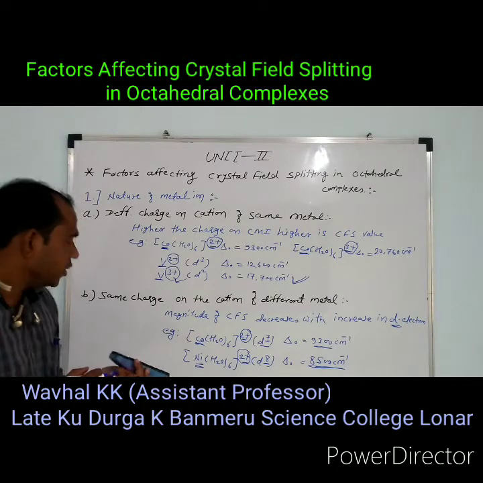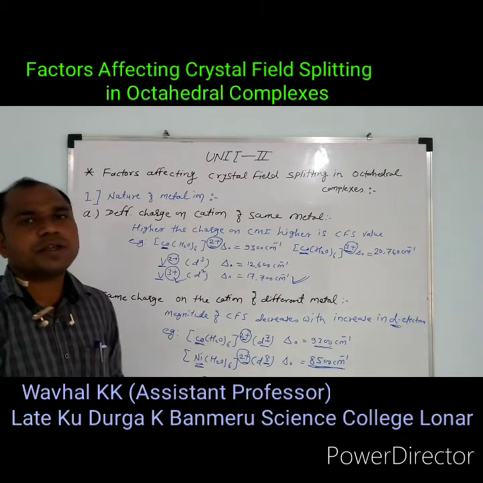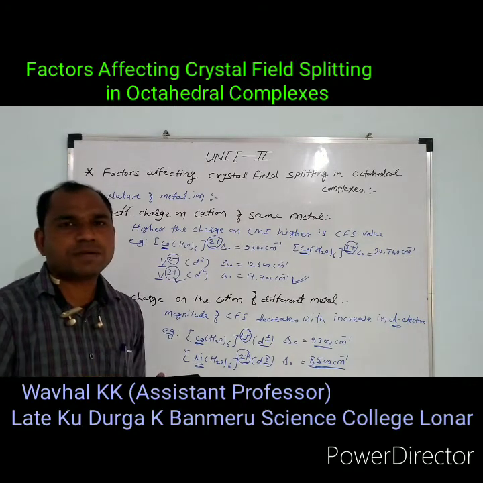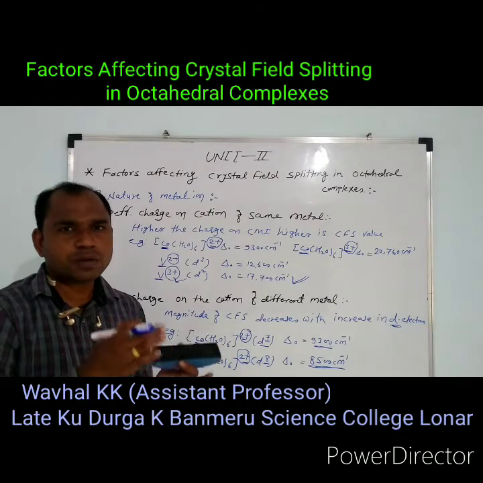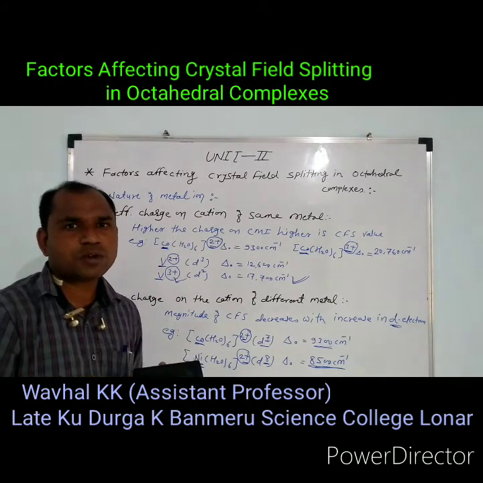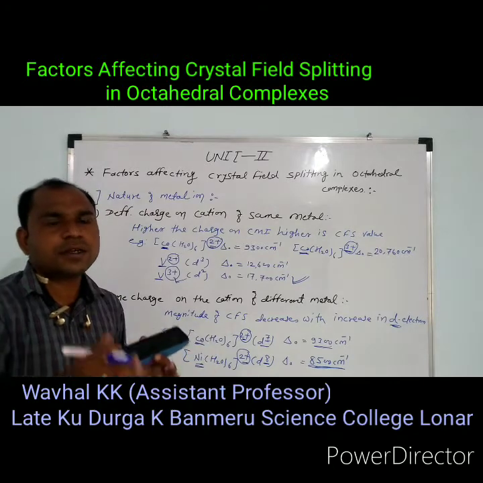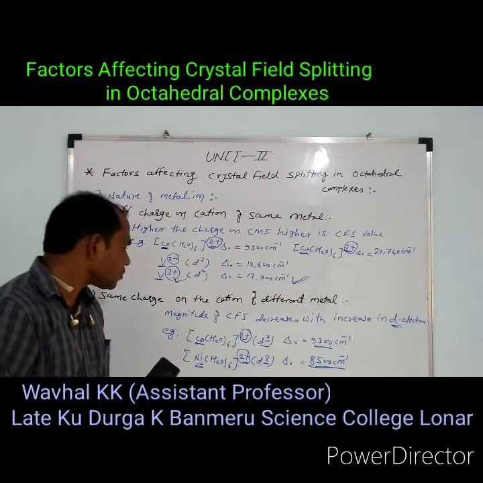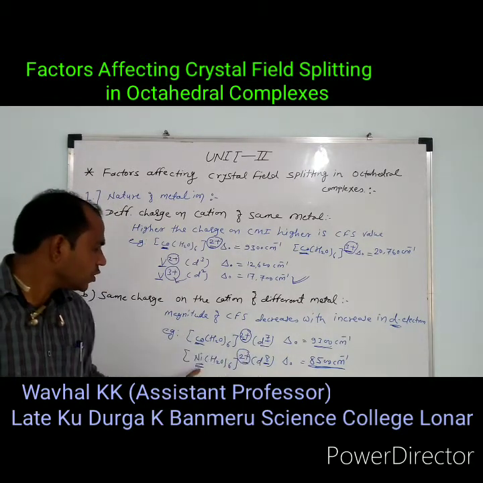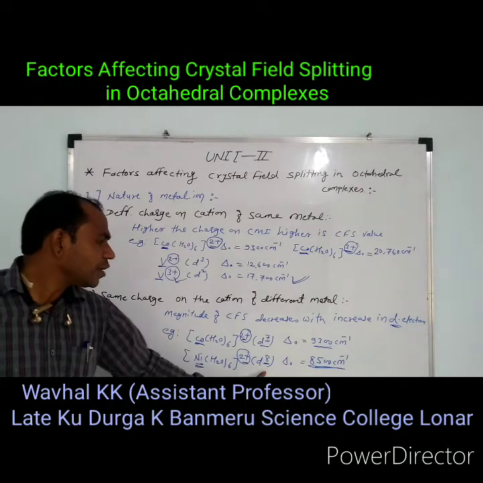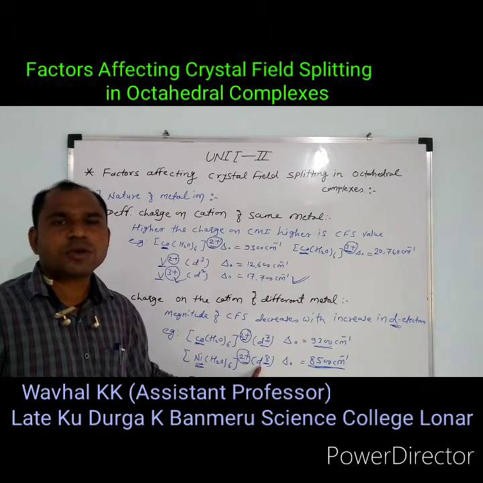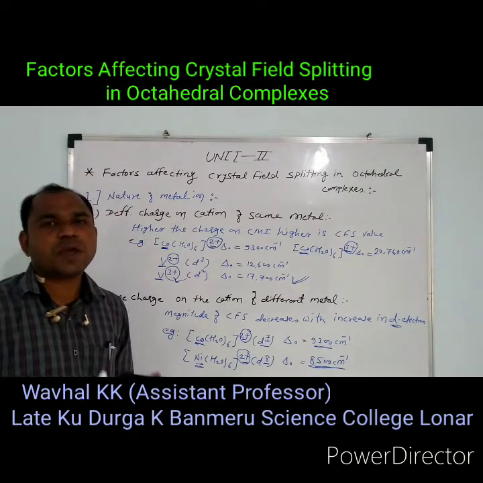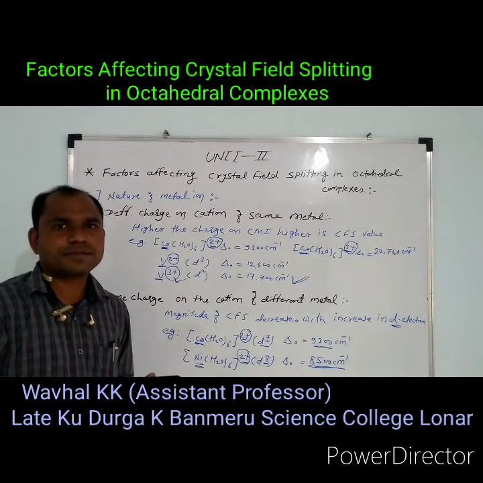This is the second factor, that is the same charge on the cation of different metals. It means that the metal is different but the charge is the same, so the number of electrons is different. Central metal atoms having a large number of electrons have a decrease in the magnitude of the crystal field splitting. Cobalt has d7 electrons, nickel has d8 electrons. It means that nickel has a higher number of electrons in the d orbital. Hence, the magnitude of the crystal field splitting decreases.